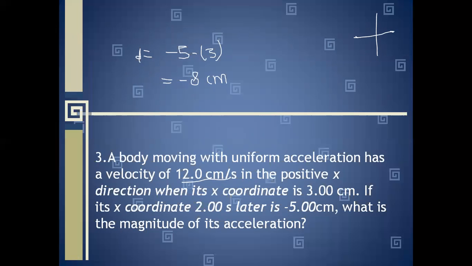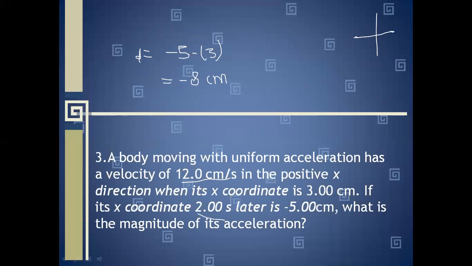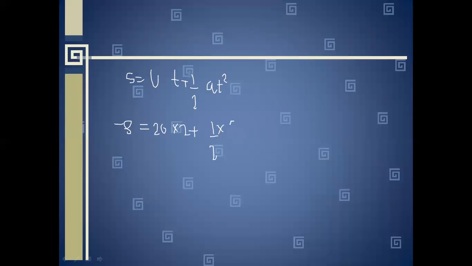u is given to be 12 centimeter per second and time is given to be 2 seconds. So -8 equal to 12 into 2 plus half into a, which we have to find out, into 4. Sorry, initial velocity is 12. So -8 equal to 24 plus 2a.